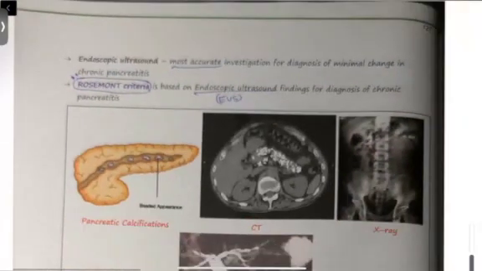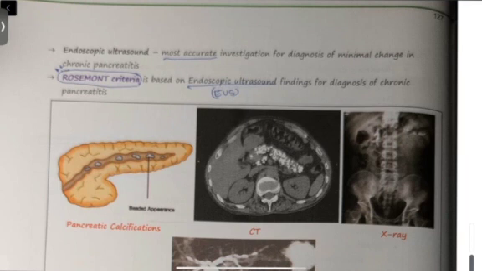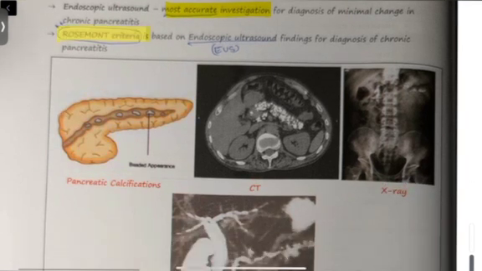Okay, if we go for endoscopic ultrasound, it will be the most accurate investigation for diagnosis of minimal change. Okay, and there is a criteria called the Rosemont criteria, which is based on this endoscopic ultrasound.